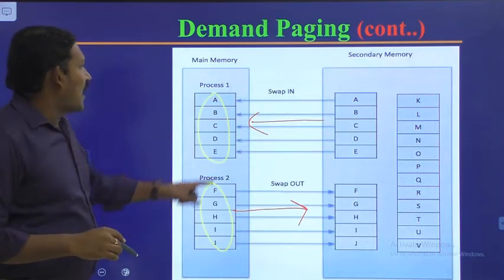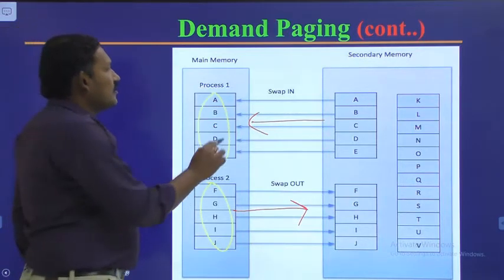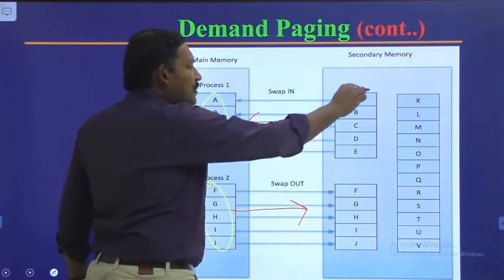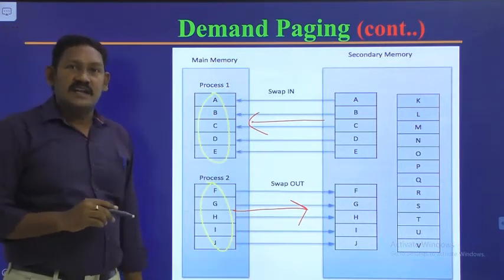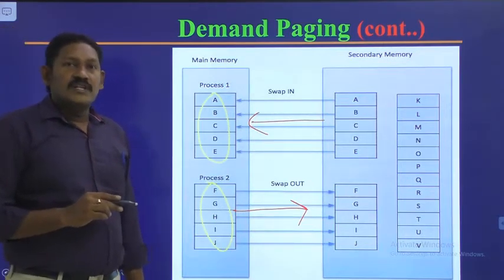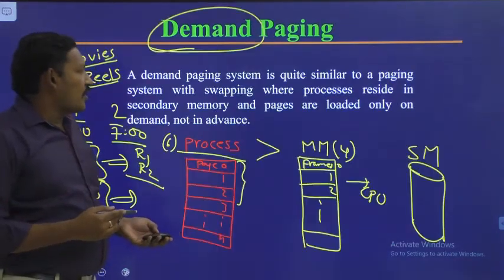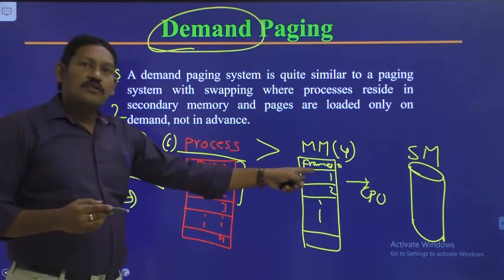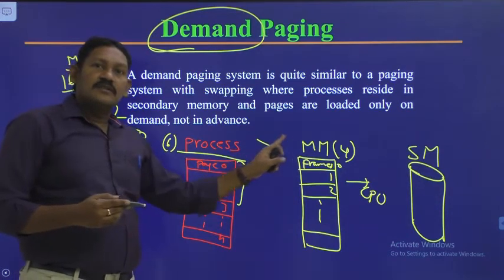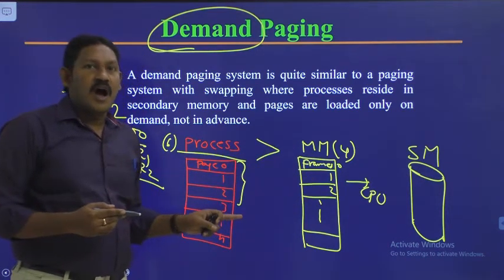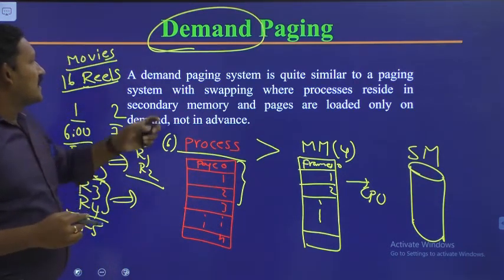After completion of executing process 1, what will we do? We will swap out process 1 and swap in some other process. The swap in and swap out we have already discussed in the earlier classes. So we will swap in on demand. If you want to bring any page into the main memory for execution on demand, then we simply call it demand paging. So this is something about demand paging.